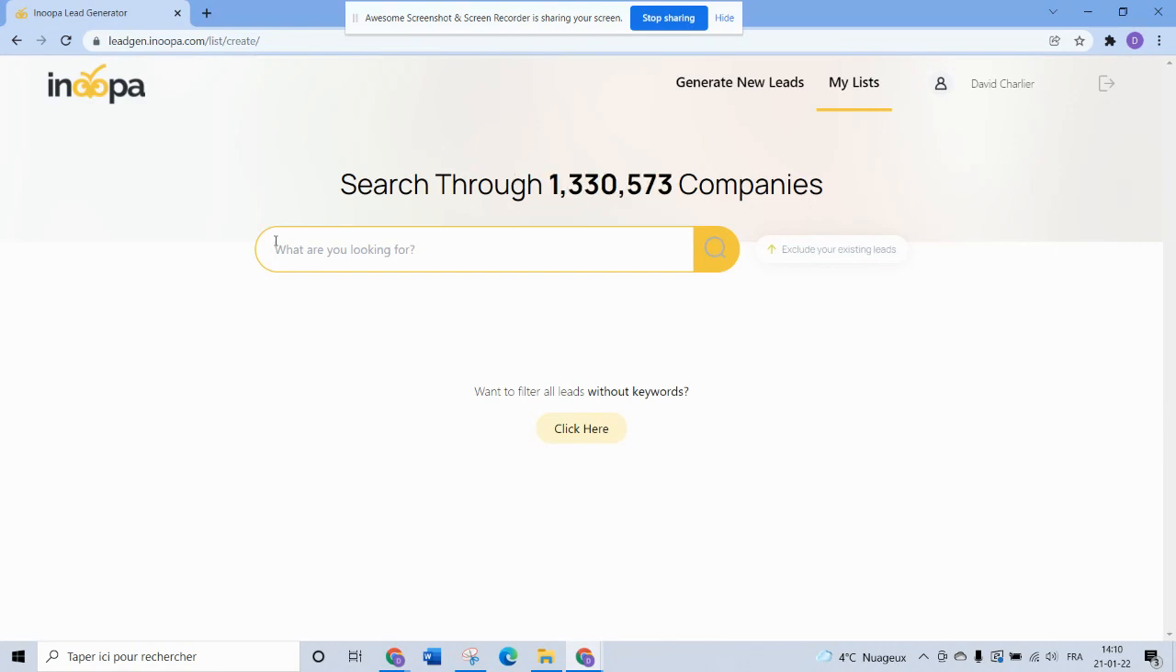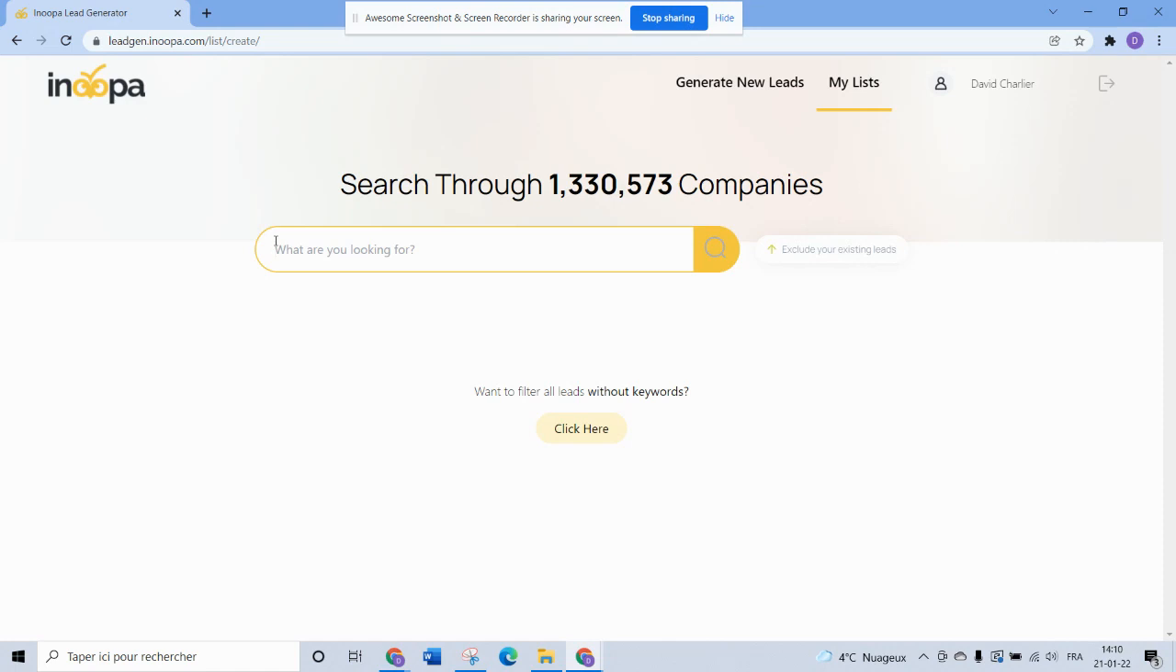What you can do is actually typing any keywords. That's a big difference with traditional methods where you have to pick within a list of sectors. Here you can type anything. And what we do with our artificial intelligence is that we analyze the semantic content of all websites, Google results of companies, and their social media.